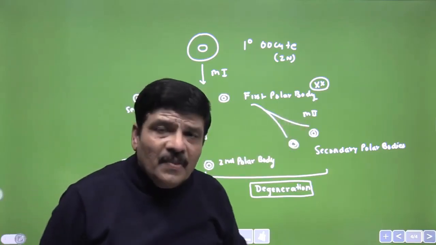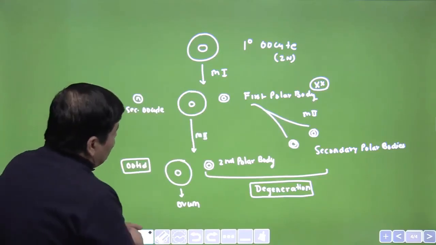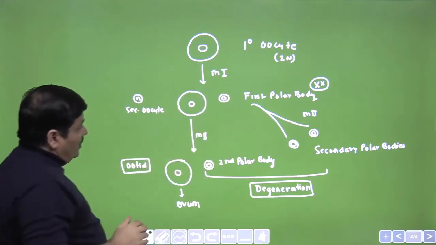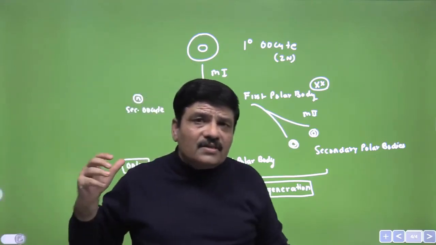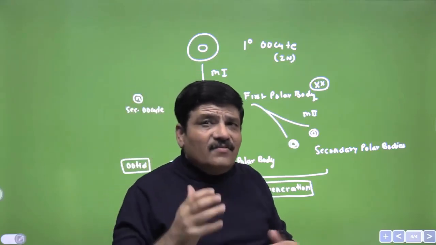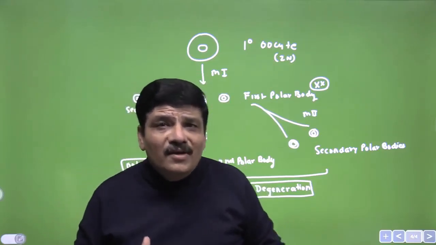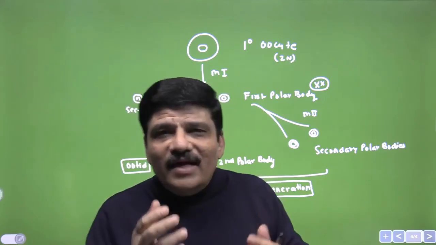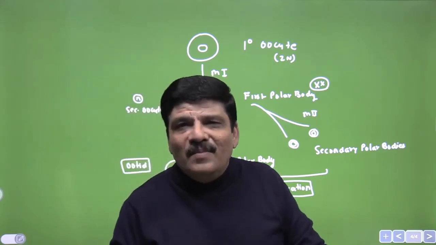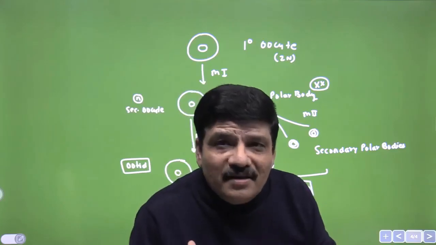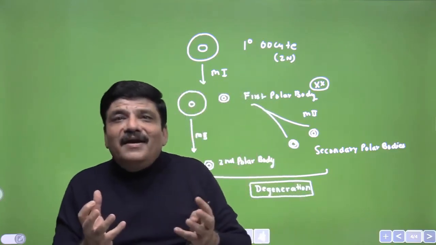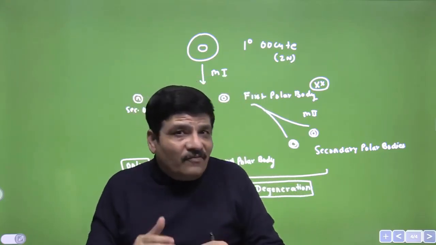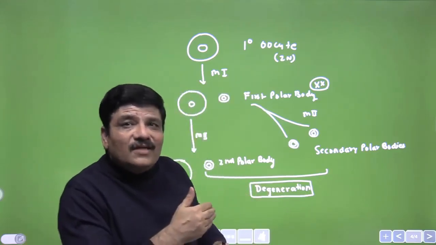One very important thing. The second thing was, the original question that we were trying to discuss: what is the advantage of this cell retaining the majority of the cytoplasm? The answer is pretty straightforward. We have already discussed the structure of the sperm. The sperm doesn't have a large amount of cytoplasm of its own. So when it fertilizes the ovum, it results in the formation of the zygote. The zygote divides into a multicellular structure which is called the embryo. These cells have to have some nutrition, and that nutrition will not be provided by the sperm because it does not contain any significant amount of cytoplasm. So therefore this cell retains the majority of the cytoplasm.